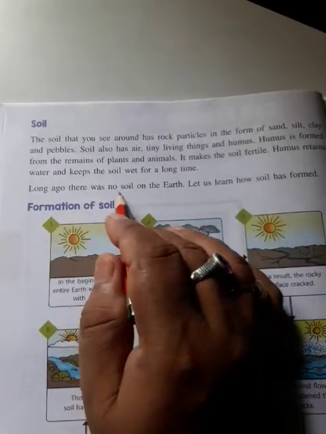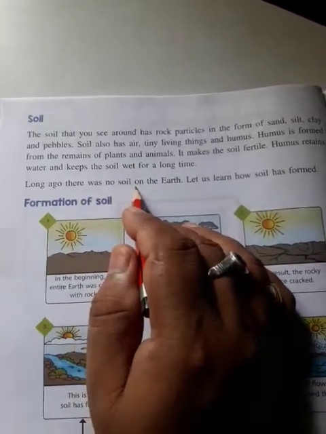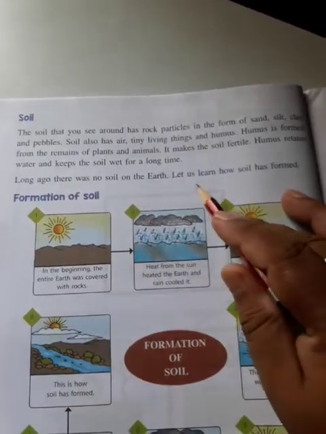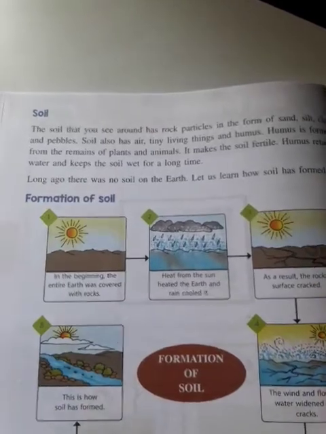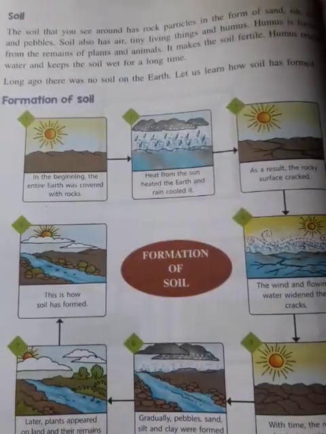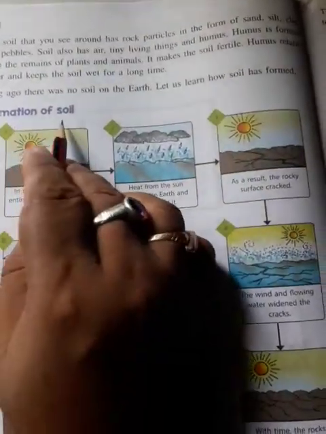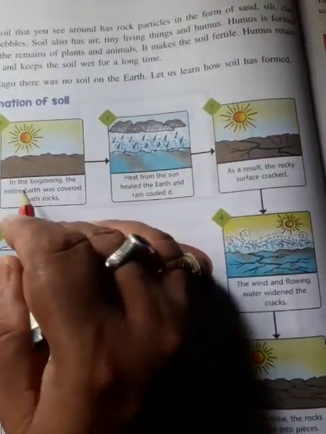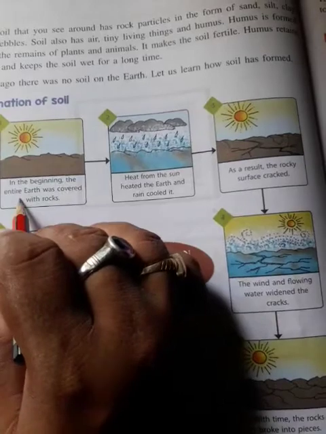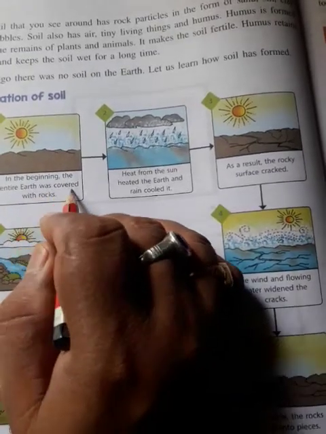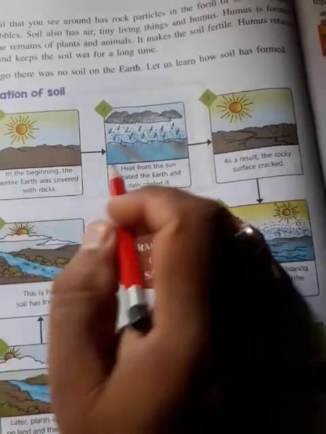Long ago there was no soil on the earth. Let us learn how soil has formed. Formation of soil. First, in the beginning, the entire earth was covered with rock.